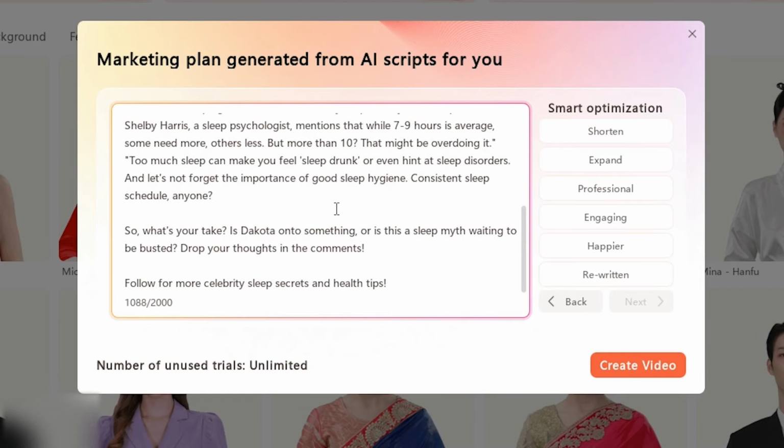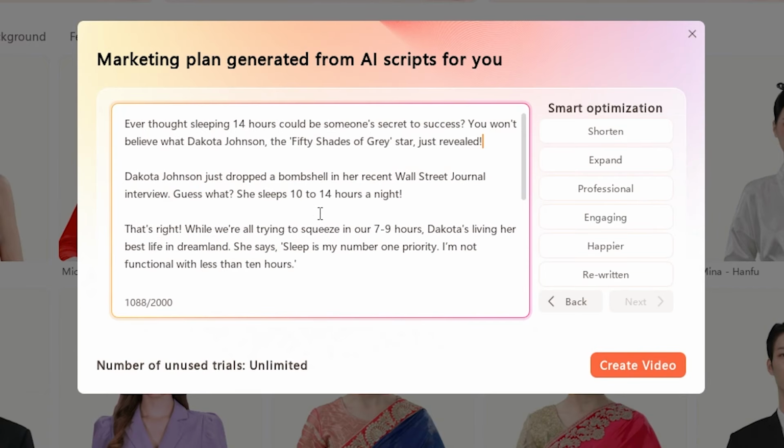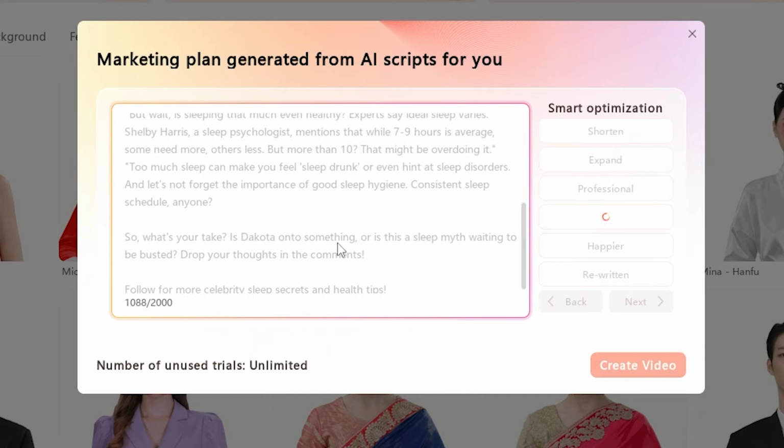All right, and I just read through the script very briefly. It's not perfect, but it will do as this is just a tutorial. In Wondershare Verbo, you can choose a bunch of optimization features, so you can shorten the text, you can expand on it, you can make it more professional, you can make it more engaging.